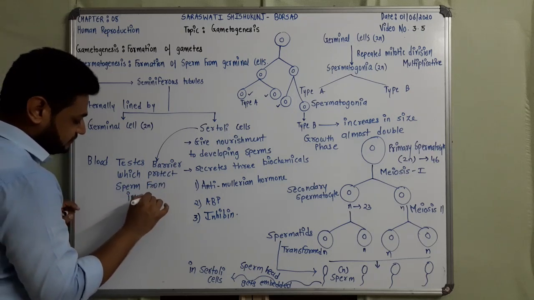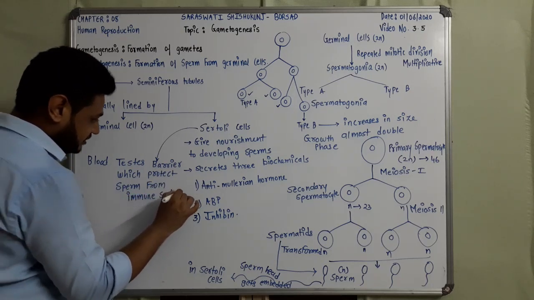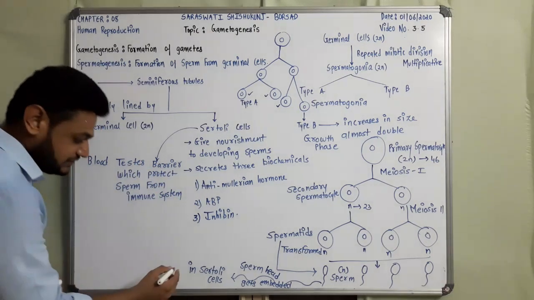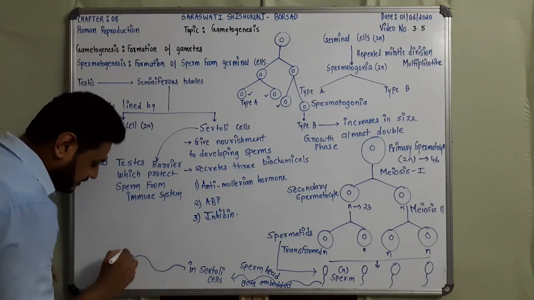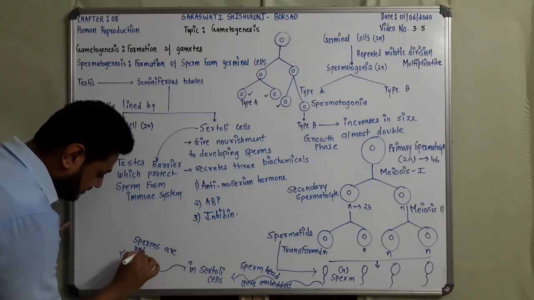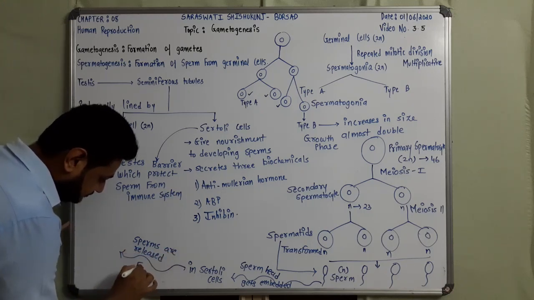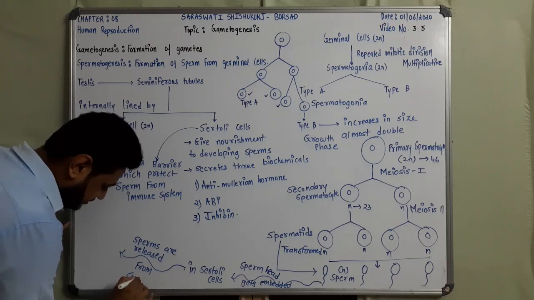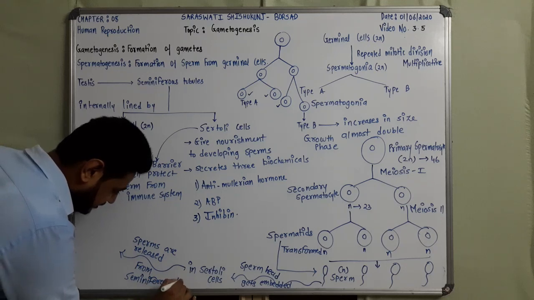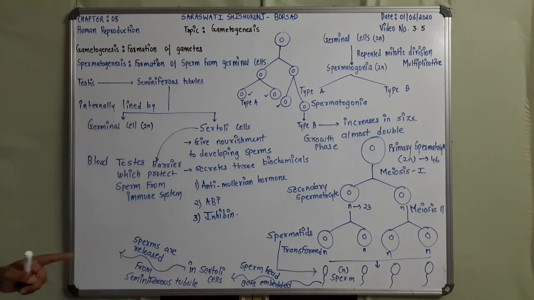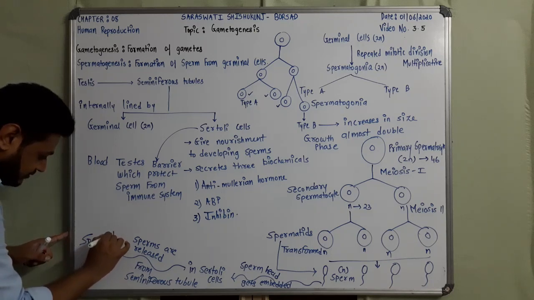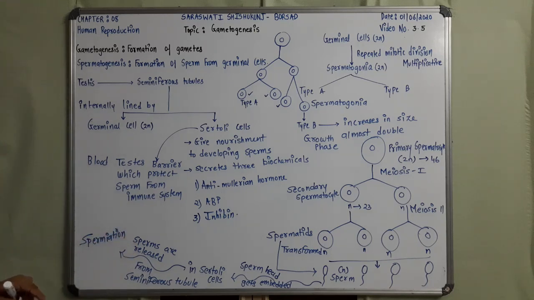When the sperm is embedded in Sertoli cells, finally the sperms are released from the seminiferous tubule, and this is called spermiation. So students, this is the process.